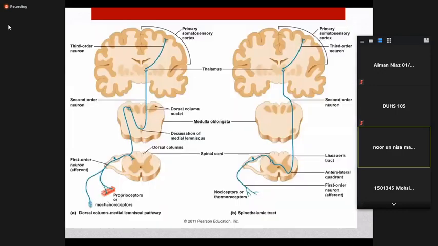This is the dorsal root. From the receptors, these nerves carry the fibers that do not relay in the posterior horn. They carry the sensation on the same side till the base of the brain. At the base of the brain, they cross to the opposite side, not at the same level. Then they extend upward up to the thalamus, and from the thalamus, the fibers relay in the sensory part of the cortex.